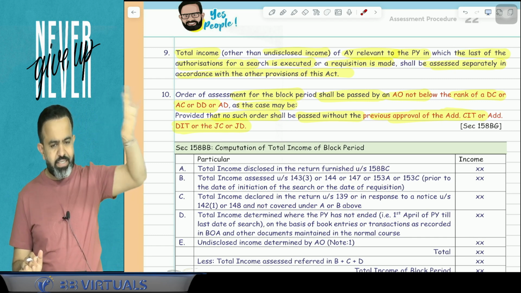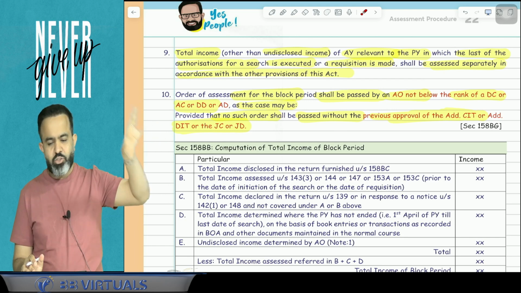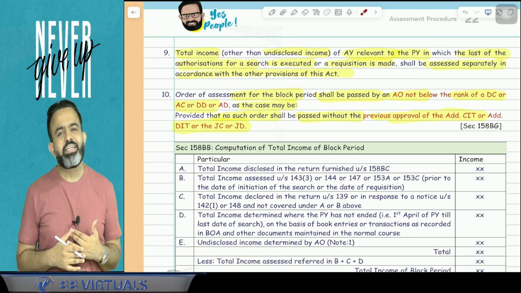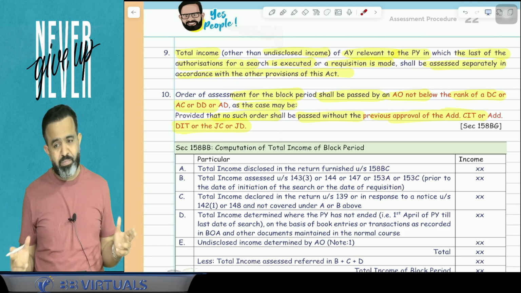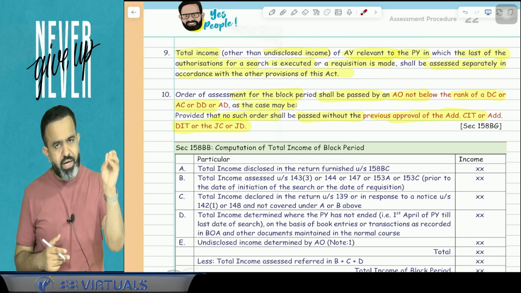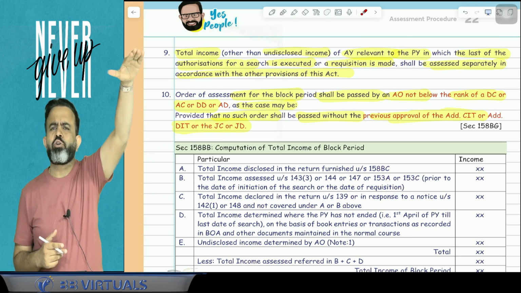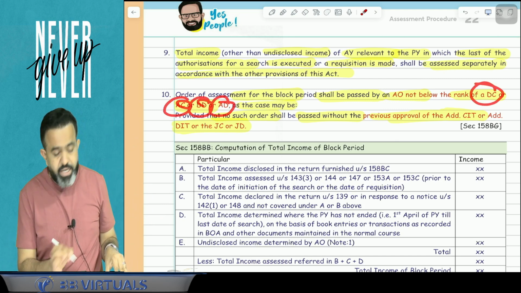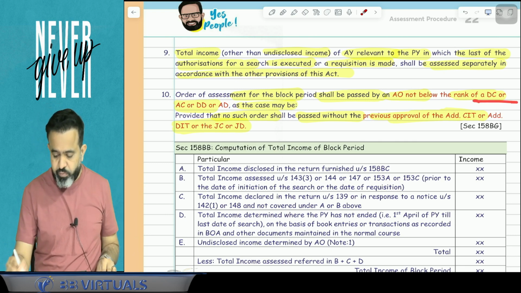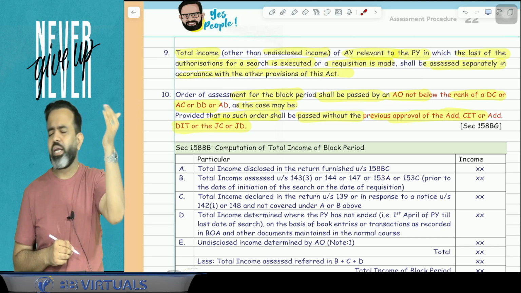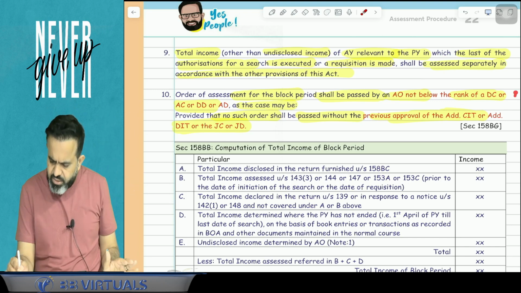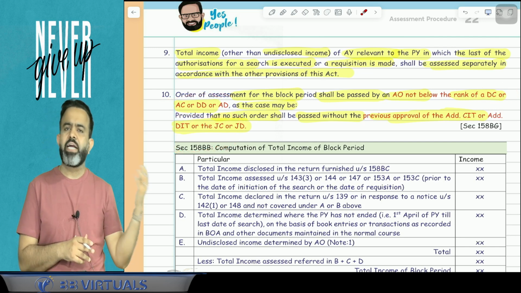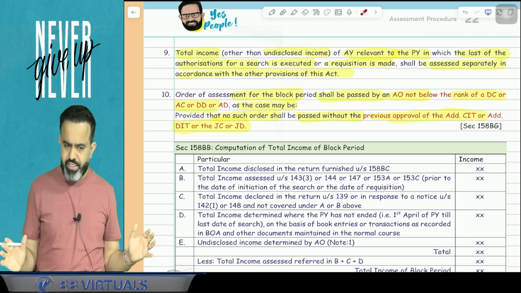So in simple words, this is a very serious assessment now. This assessment will not be made by any officer below the rank of ACDC. Means ITO cannot make the assessment. The assessment order will be passed by an assessing officer above the rank of ITO only. It means the AO will not be below the rank of DC or AC, DD or AD. Either the assessment order will be passed by these officers or by Joint Commissioner, Joint Director, Additional Commissioner, Additional Director. And if these officers are signing the order, then they have to take the prior approval of the JC, JD, Additional CIT or Additional DIT. You got my point or not?